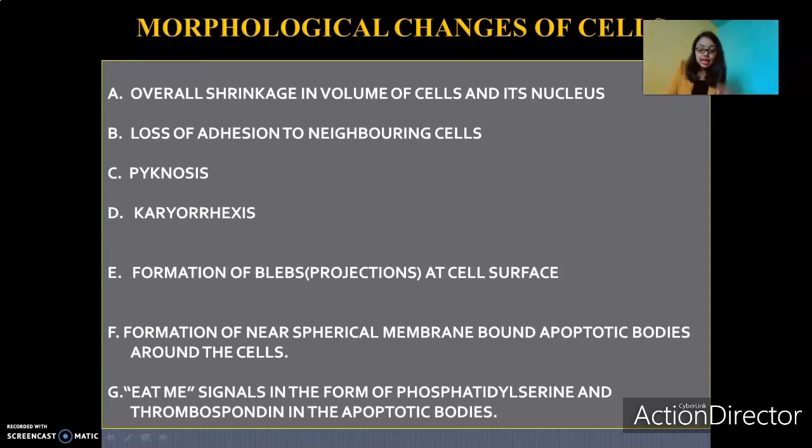Hence the apoptotic cells are not present for a long period of time. If they were present for a long period of time, then there might be chances of them undergoing secondary necrosis. And we know that necrosis is followed by an inflammatory reaction. Since these cells are quickly digested, there is no room for secondary necrosis to occur. Hence, there is no inflammatory reaction seen. Apart from these, there are also other reasons why inflammation is not seen that we'll be discussing later.